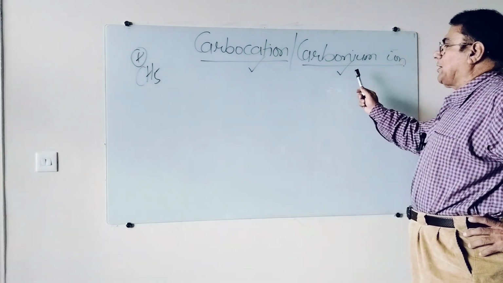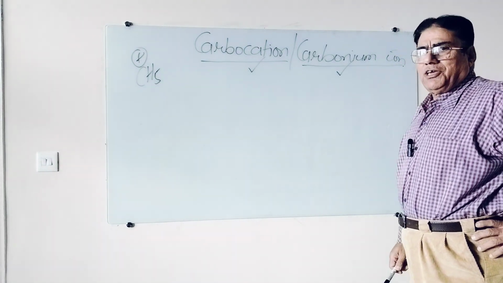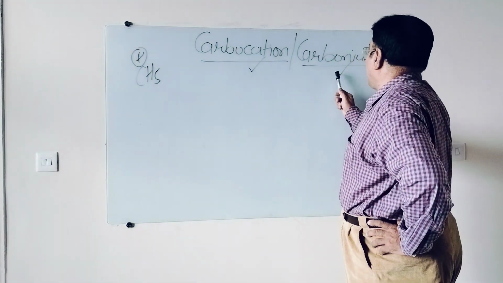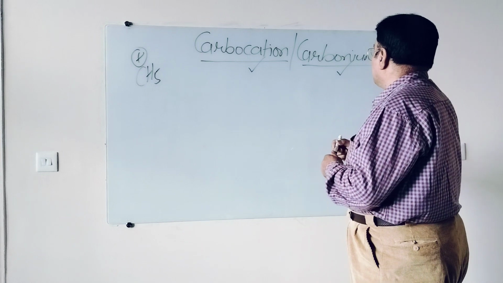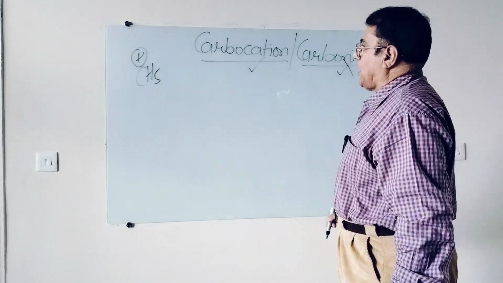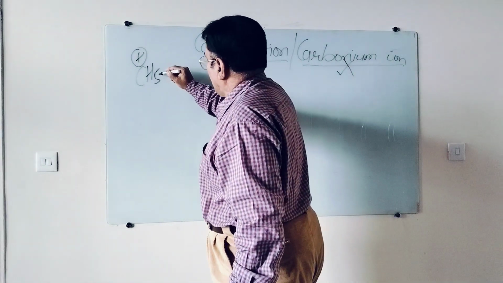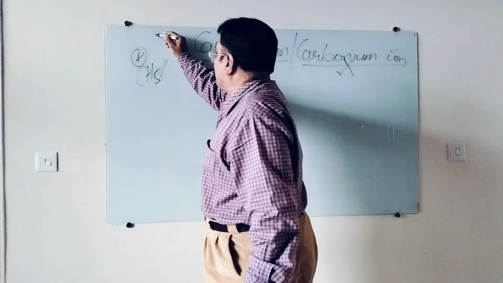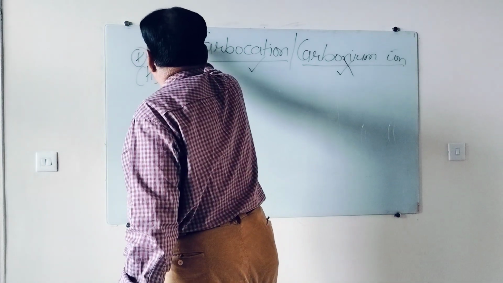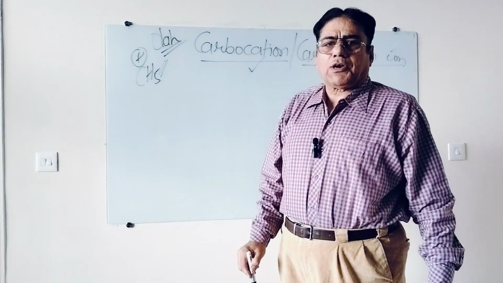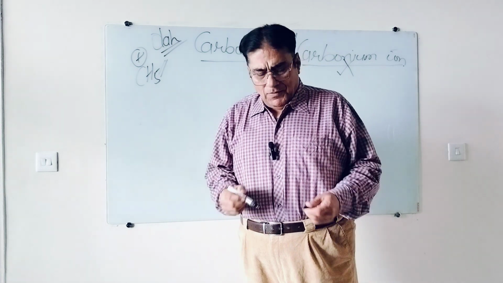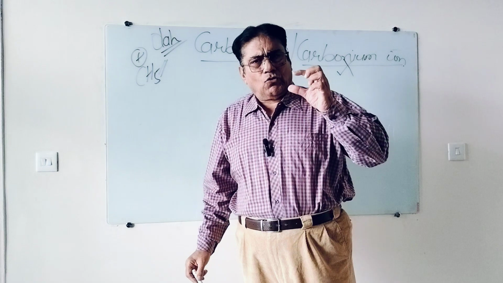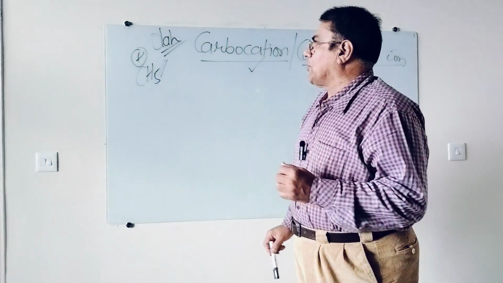Earlier, carbonium ion was very popular. Still, I see in many papers and MSc classes carbonium ion, but nowadays it is not correct to say carbonium ion after the identification of the CH5+ species by the scientist Olah. Olah contributed a lot in carbocation, and there is a very old book of Olah exclusively devoted to carbocation.